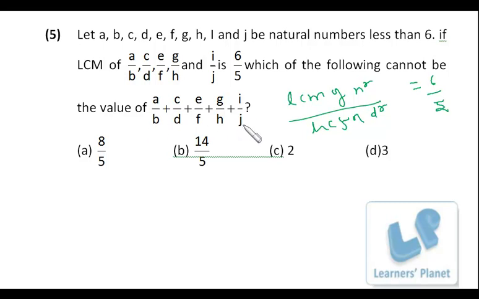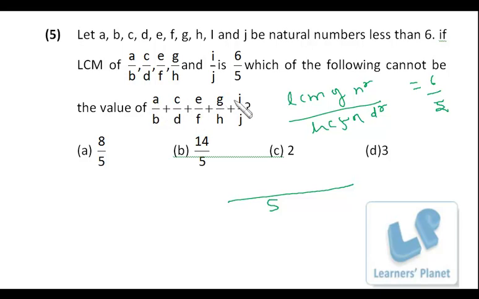If any number is other than 5, then HCF will not be 5, because 5 is a prime number. If it is 2 or 3, then HCF will not be 5. So HCF will be 5 only in the case of 5, 10, 15, 20, 25. But that's not possible because all the numbers are less than 6. That means B, D, F, H, J, all of them are 5. So we have 5 in the denominator. Now A, C, E, G, I, we just have to add them as it is, right? Because there is no need to go for any cross multiplication.